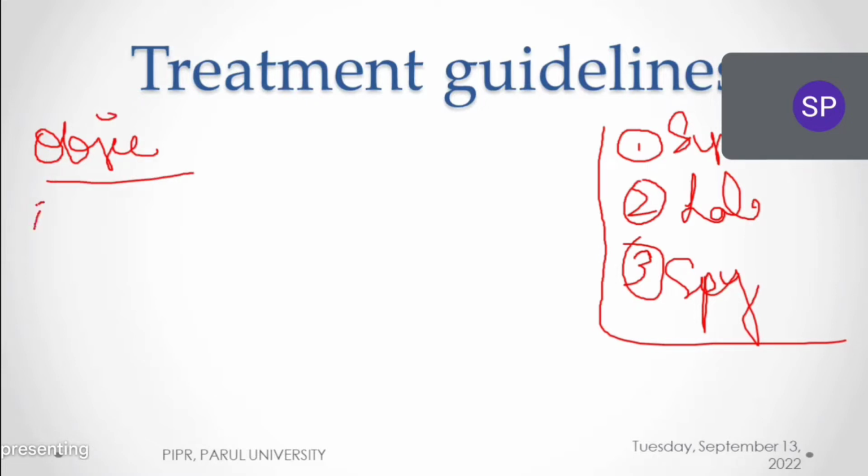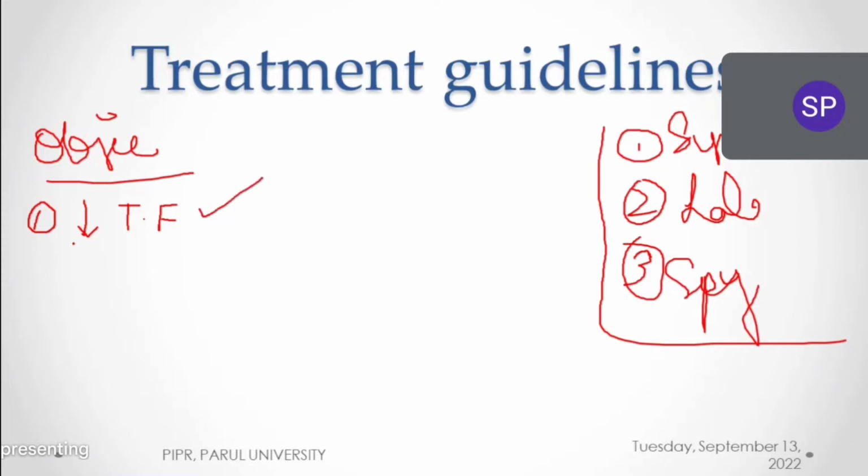First objective. You are a clinical pharmacist or clinical pharmacologist, treating an asthma patient who is already diagnosed. First, what will you do? The first objective for treating asthma is to try to decrease the patient's triggering factors. Number one, you should find out which factor is triggering the asthma, and after finding that, you should try to stop that triggering factor, because it comes under non-pharmacological treatment. The first objective of a clinical pharmacist is to stop the patient's triggering factor.